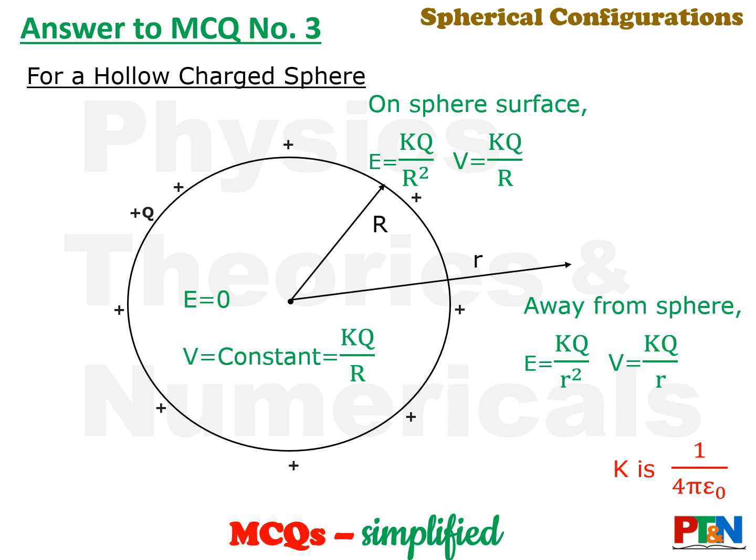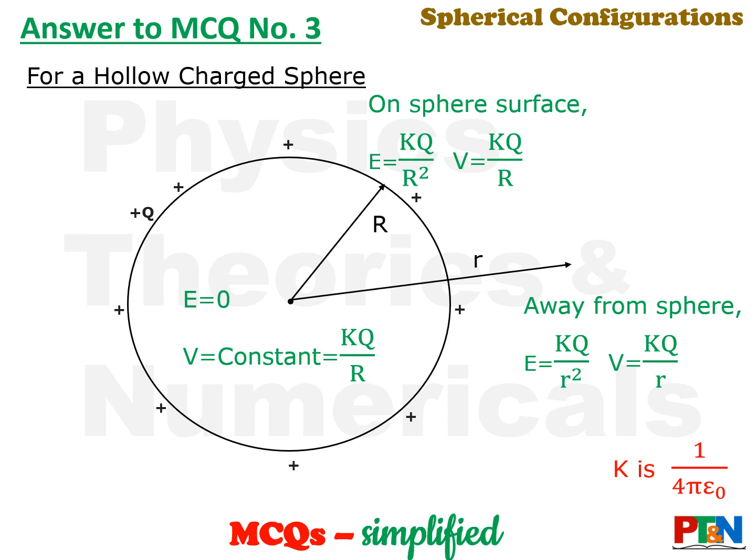So we know that electric field inside the sphere is 0 and electric potential inside is constant, that is kq by r. What is k? K is 1 by 4 pi epsilon 0. We will be using k in place of 4 pi epsilon 0 to save time, to save space, and also for ease of understanding.